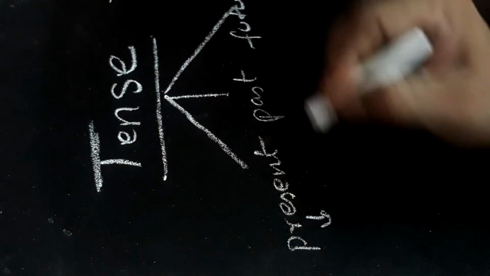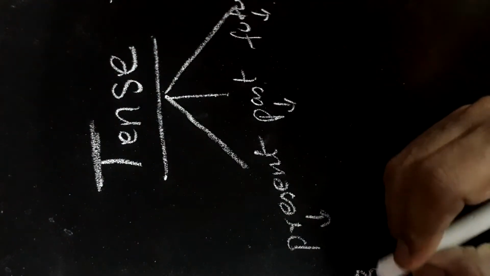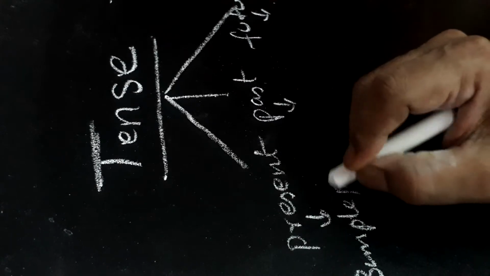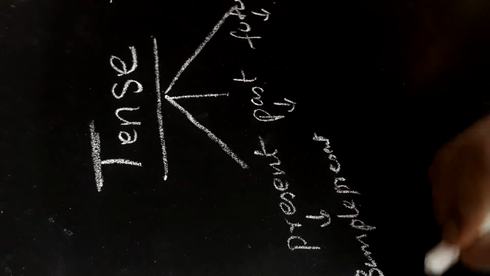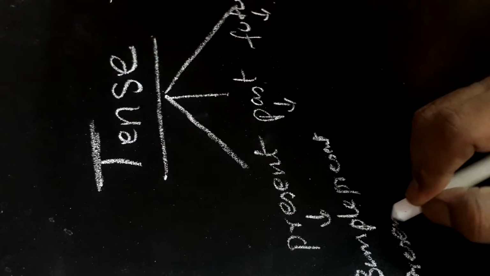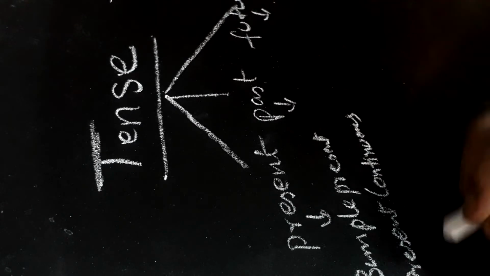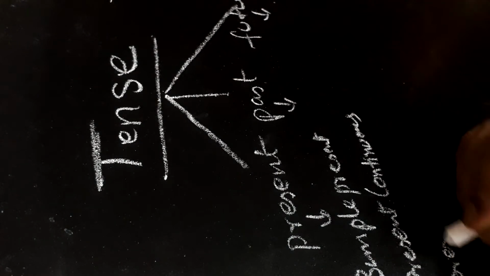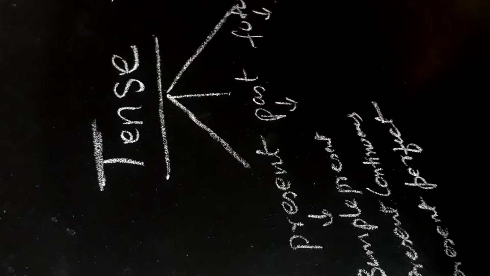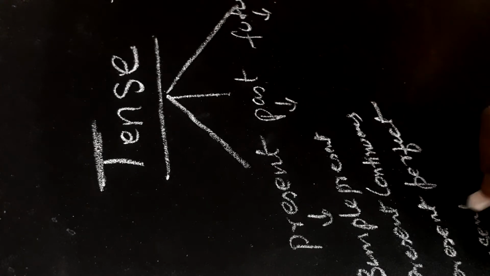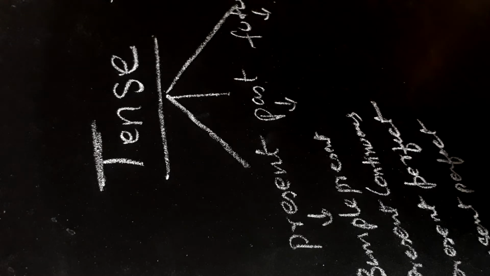This present is further divided into four. This also in four, this also in four. First one is simple present or present indefinite. Second is present continuous or continuous progressive. Present perfect, and last present perfect continuous.